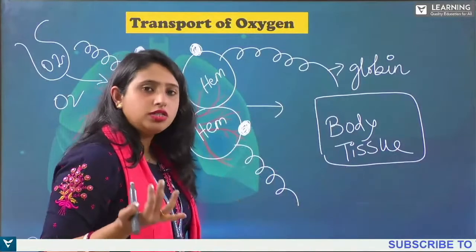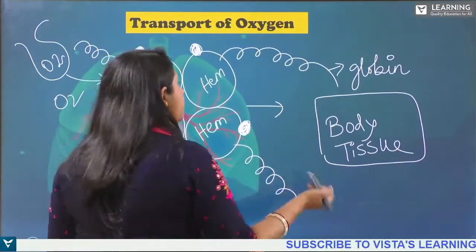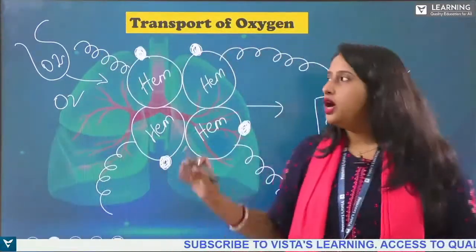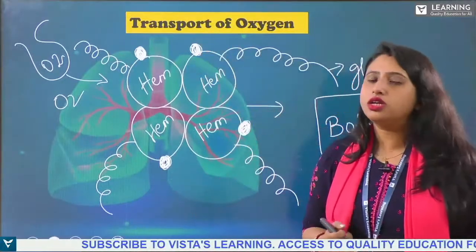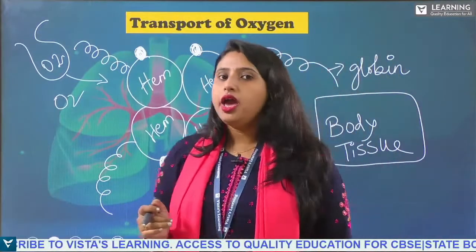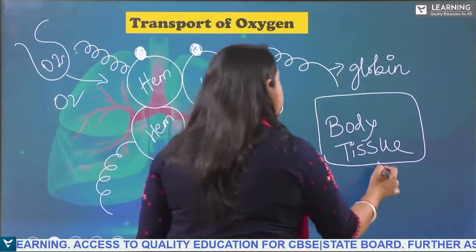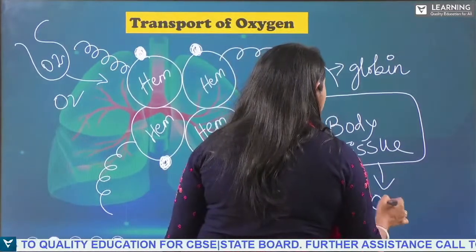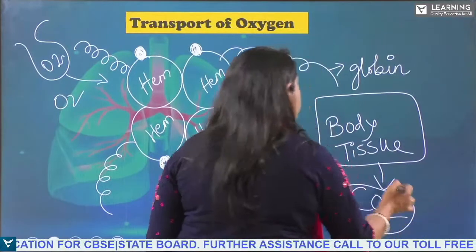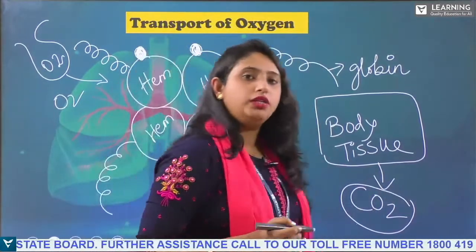Also requires oxygen, isn't it, for the cells? But this hemoglobin does not leave the oxygen. As a result, what happens? The body tissue releases carbon dioxide.